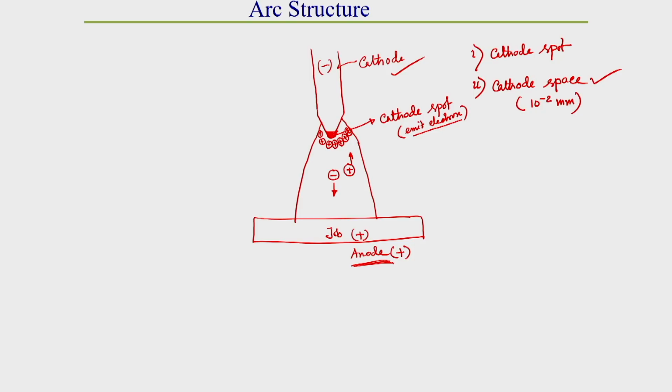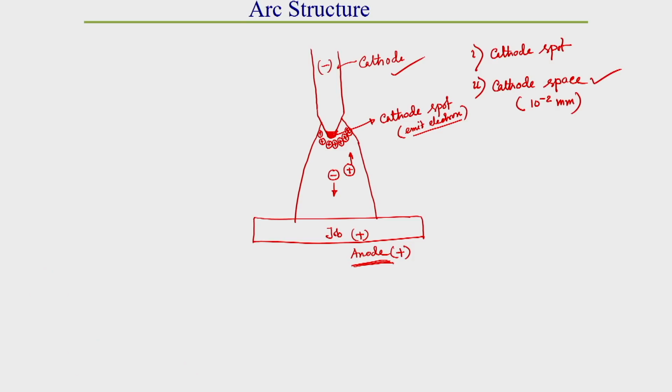As the electron is getting some resistance over this region, generally a sharp drop of voltage develops here. So, here we get a sharp drop of voltage region. This is generally called the cathode space region.